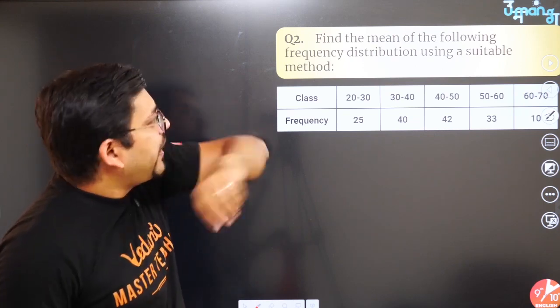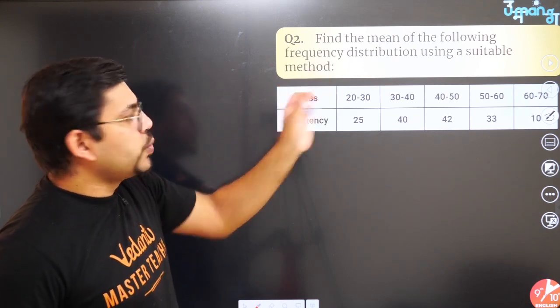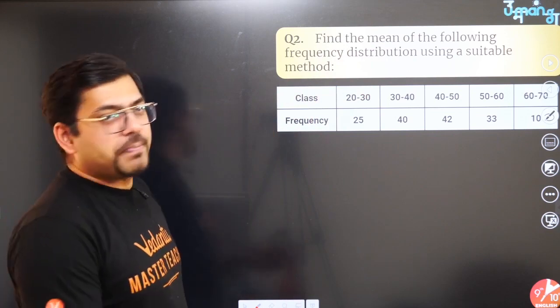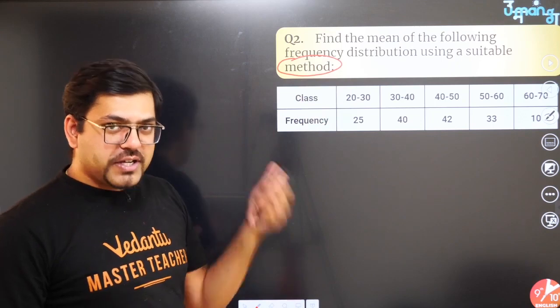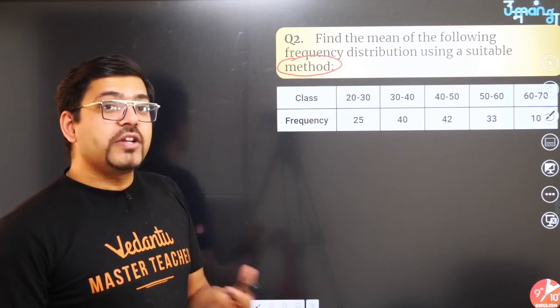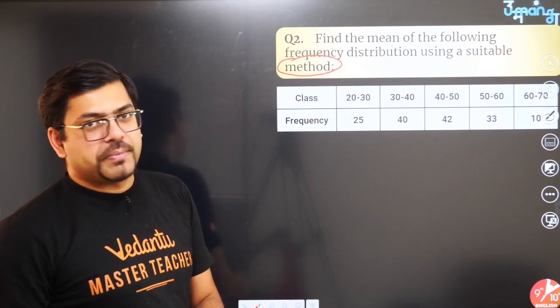The next question says, find the mean of the following distribution using a suitable method. Again, the method is not mentioned, so you can use any method. Assume the normal method, the direct method which we use right now, or you can even use the assumed mean method. So both of them can be used.